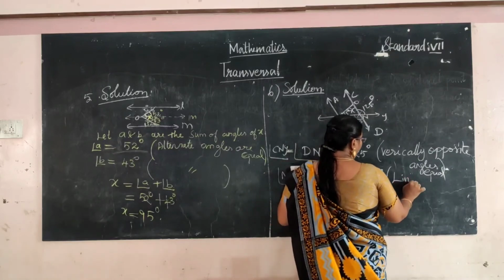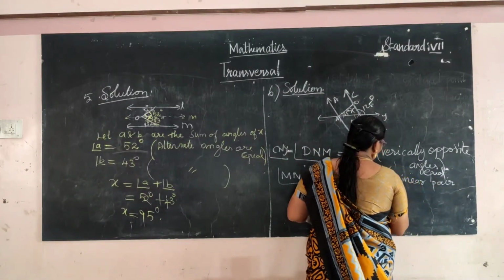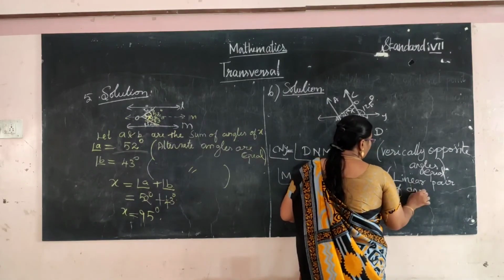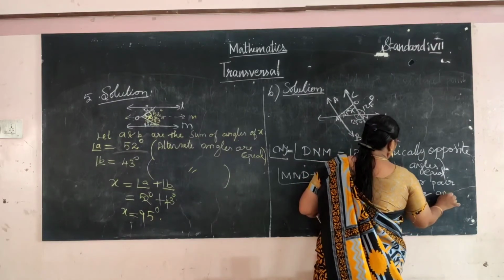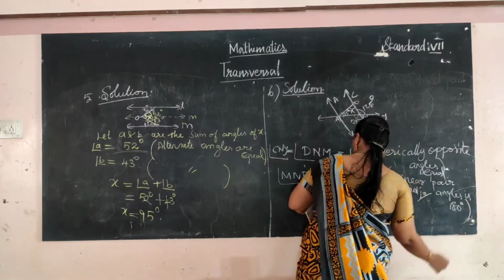Linear pair, adjacent angles is 180 degree.